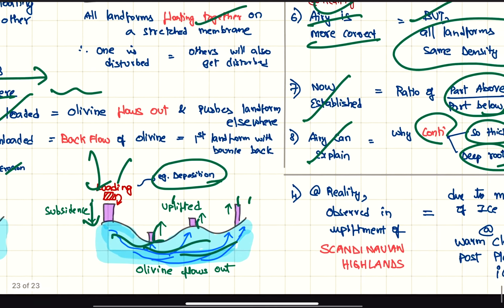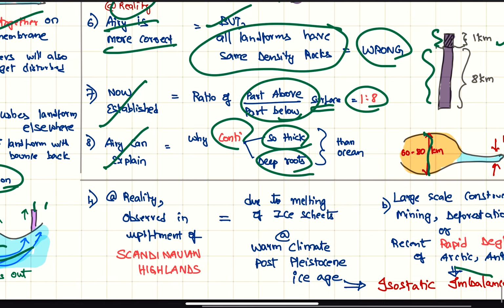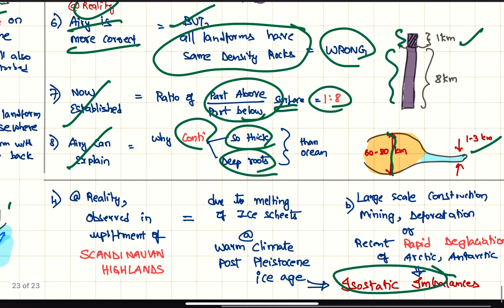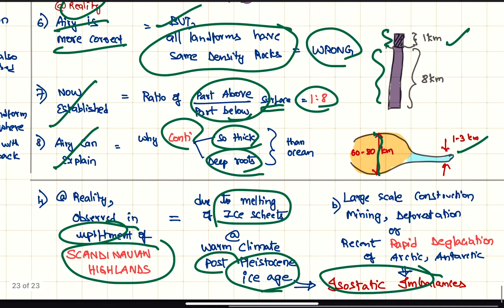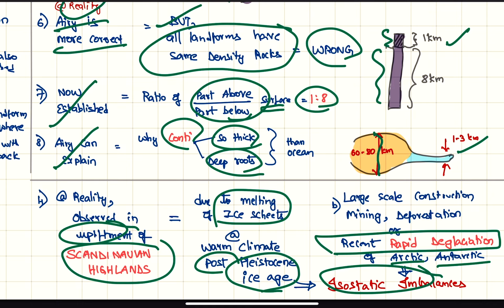undergo subsidence. In reality, these isostatic imbalances can be seen in the Scandinavian highlands, which have been uplifted due to the melting of ice sheets in the Pleistocene Ice Age, and also in the recent deglaciation at the Arctic and Antarctic, and also if there is some large scale construction like dams or mining, deforestation, etc.